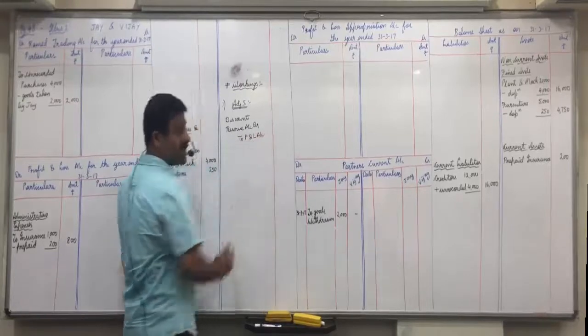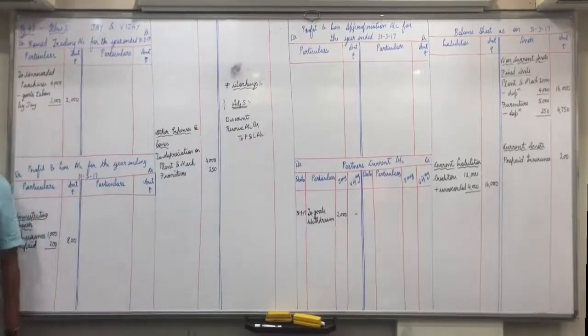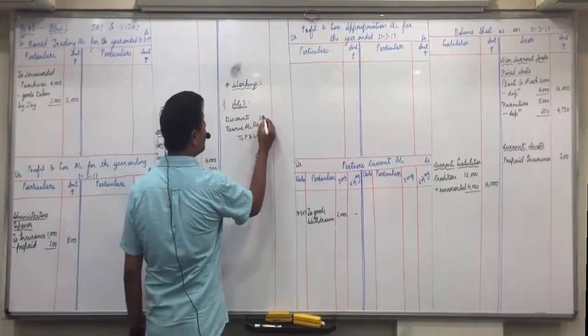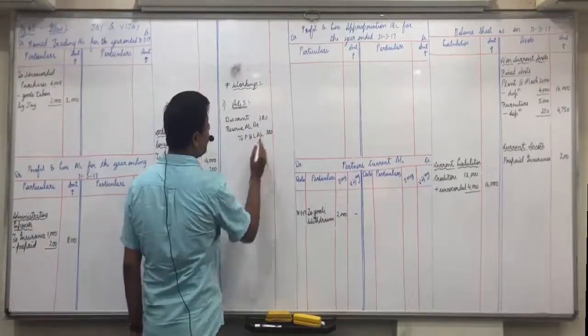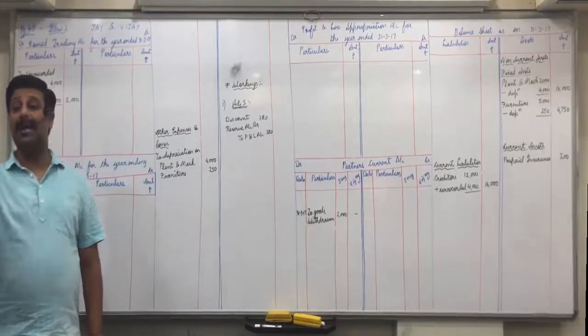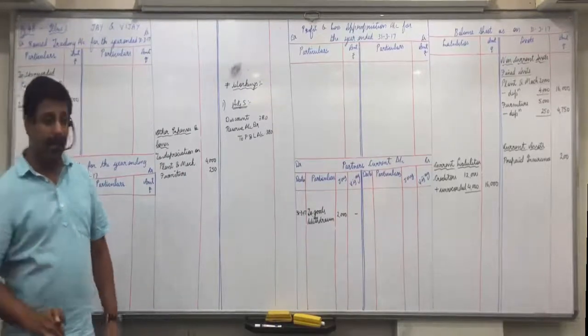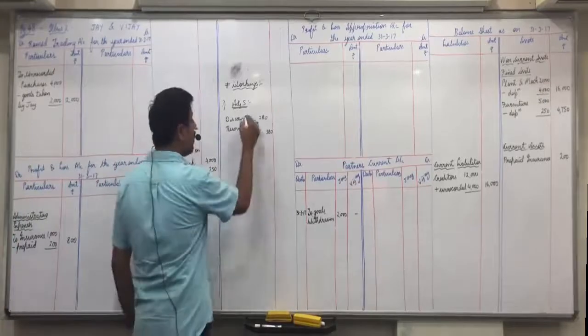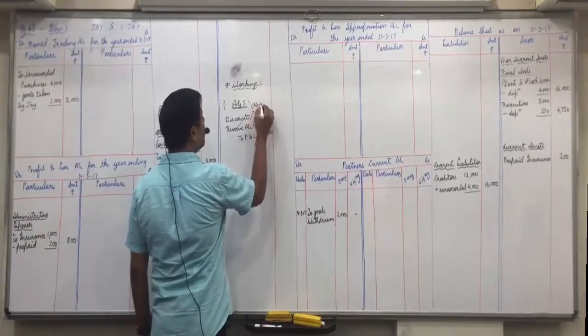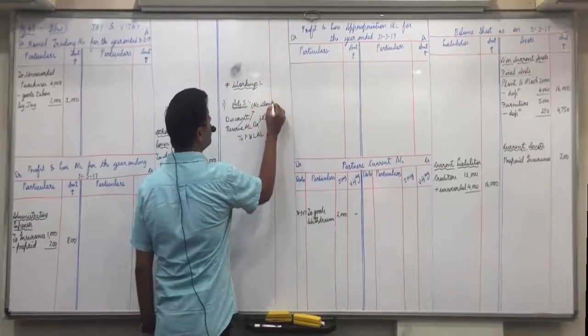What is the amount of discount reserve in trial balance? 380. Yes, 380. Can you all see that? Discount reserve credit side 380. Now, how many effects we have to give, understand this. Where is this discount reserve in trial balance? Credit side, and we debit it, so the account gets cancelled, the account gets closed. First effect is the account gets closed.